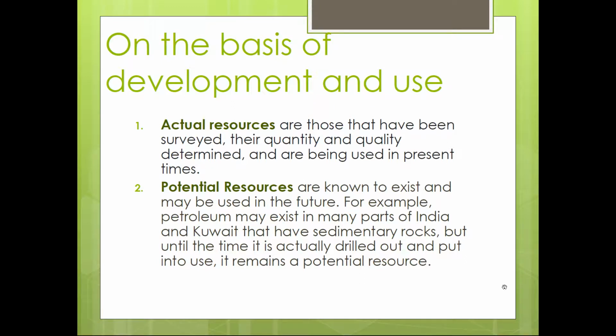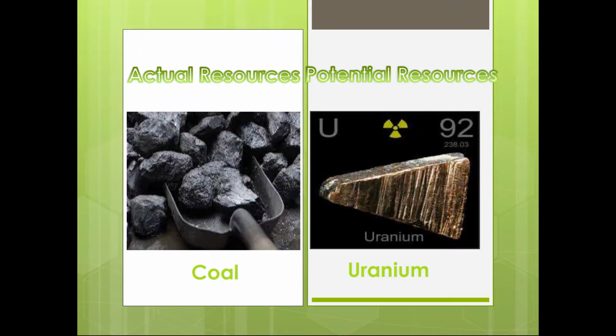For example, petroleum may exist in many parts of India and Kuwait that have sedimentary rocks, but until the time it is actually drilled out and put into use, it remains a potential resource. So in this way, on the basis of development and use, these are two types of resources. Next, here you can see coal is an actual resource, but uranium, we still don't know all the usage of uranium. That's why it is a potential resource.